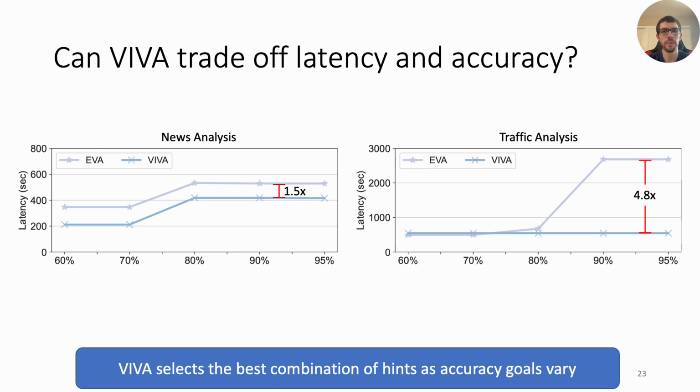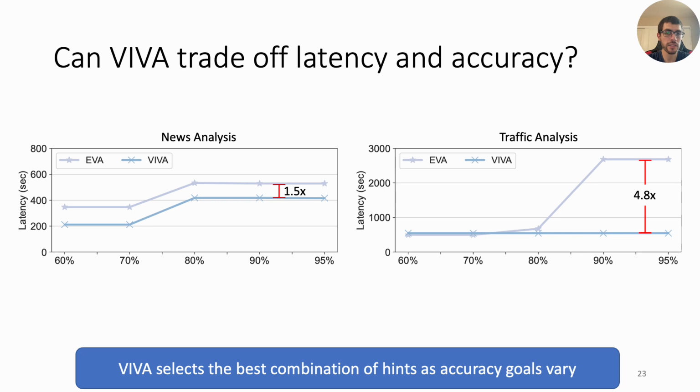Now we can look at how Biba trades off latency and accuracy. The x-axis shows an increasingly stringent accuracy target, and the y-axis shows the query latency, where lower is better. In the news analysis case, we see the performance degrades as the accuracy requirement increases. However, Biba applies the right hints to improve performance over EVA.